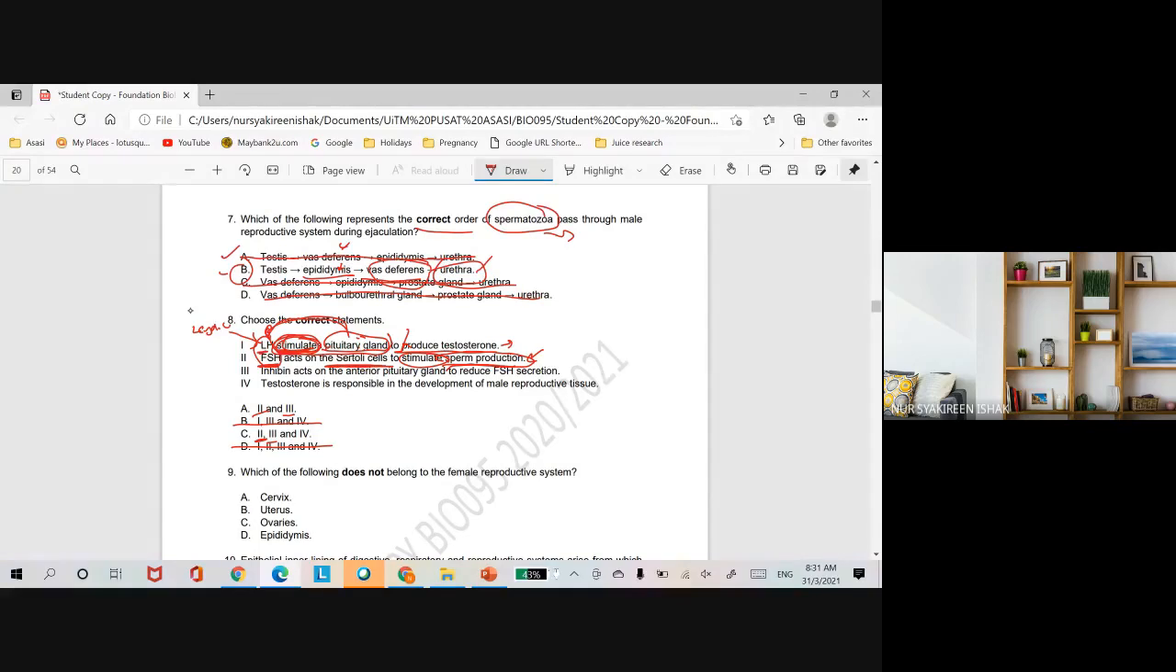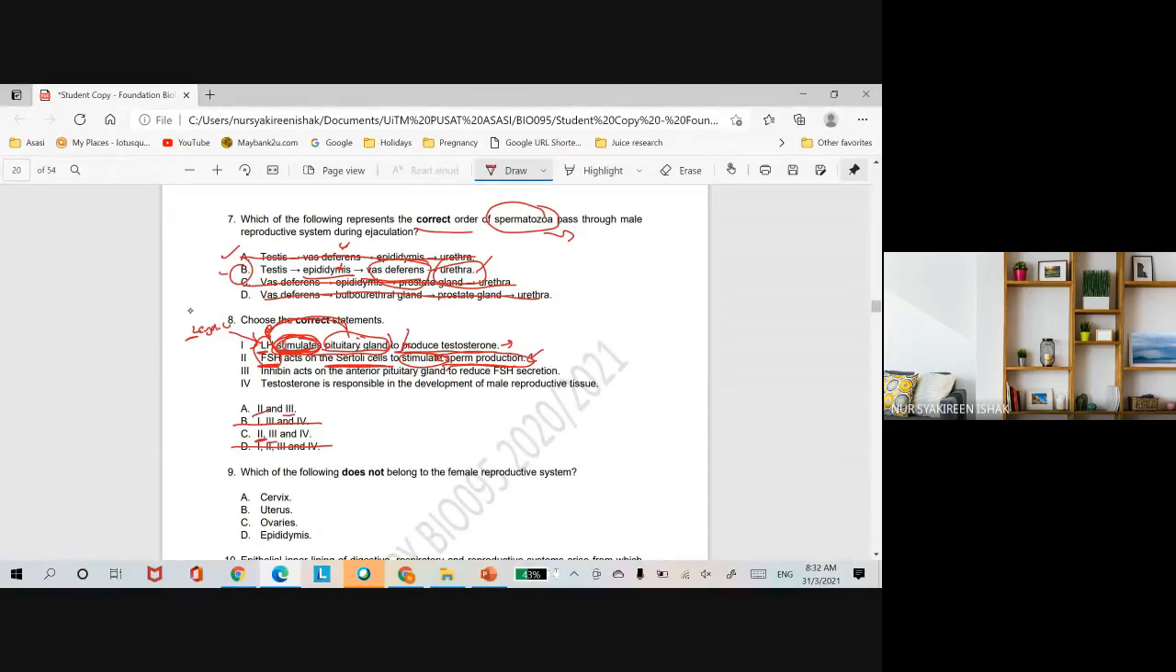Okay, Leydig. FSH, S is for Sertoli. It stimulates the Sertoli cell to nourish sperm and also to produce protein to concentrate testosterone. So statement number 2 is correct. Number 3 is supposed to be correct too, sebab dia ada kat dua-dua kan.